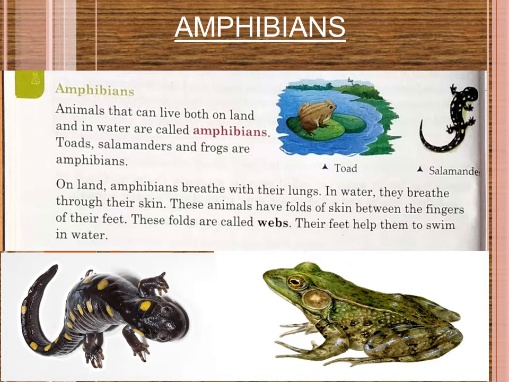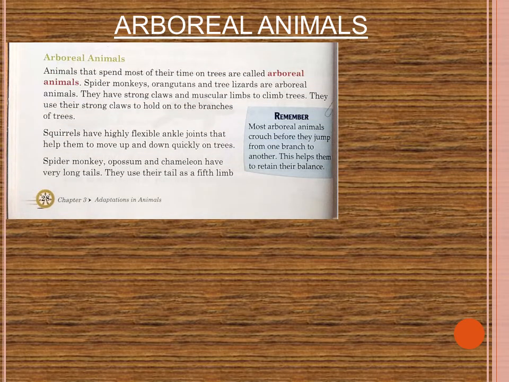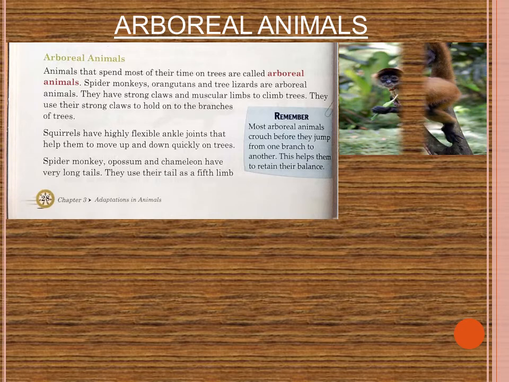Next is arboreal animals. Now what are arboreal animals? The animals which spend most of their time on the trees are called arboreal animals. Very important examples are monkeys, orangutans and tree lizards. They spend most of their life on the trees.